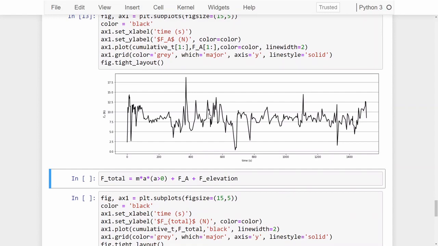If we plot it, we can see, if we look at the y-axis, that the values are much smaller compared to the forces due to gravity.